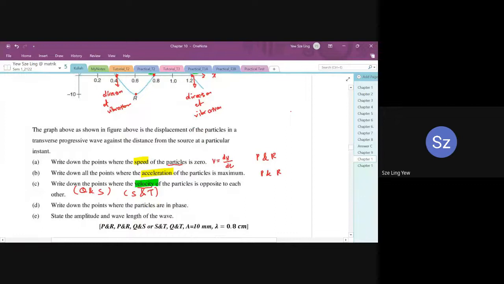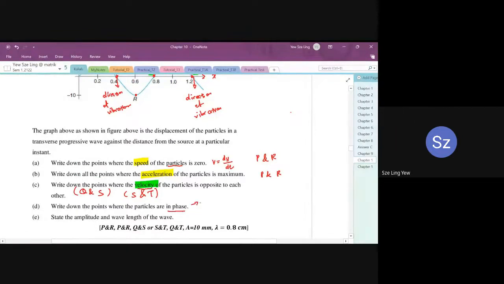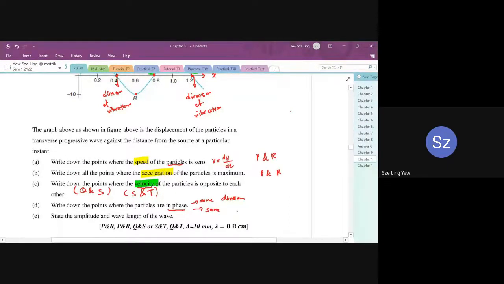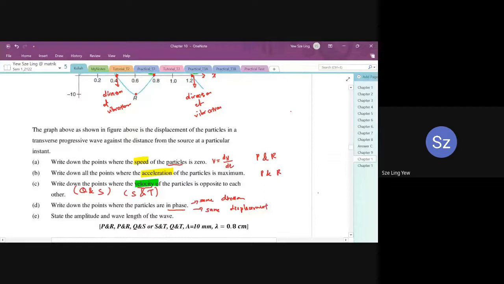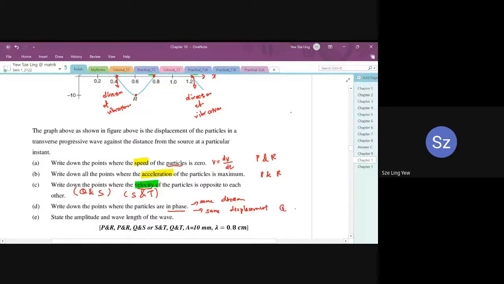Now, write down the points where the particles are in phase. In phase means they are identical. They have the same Y and are moving towards the same direction. So again, in phase means same direction and same displacement. Same displacement and same direction, we say they are in phase. So in this case, we have Q and T.